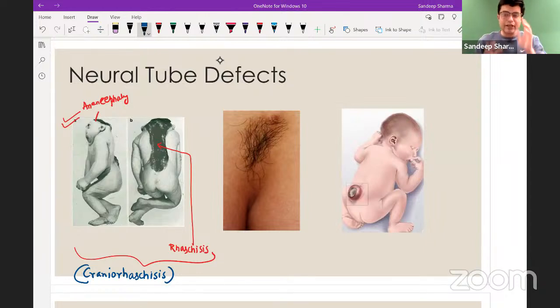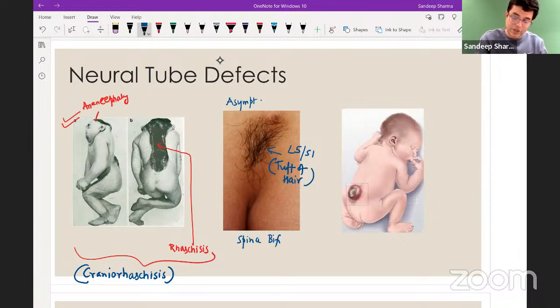Second neural tube defect. Child is asymptomatic. No swelling is seen, but in the back, in the L5S1 region, you will find a tuft of hair like this. So any skin marker in lumbosacral region in an asymptomatic child, which neural tube defect will you suspect? Spina bifida occulta. Occulta means hidden. Also called as occult spinal dysraphism.